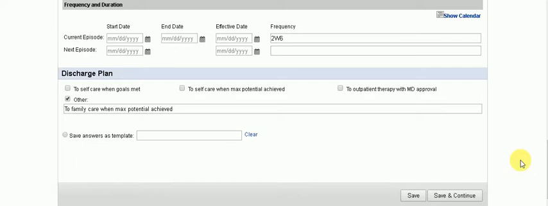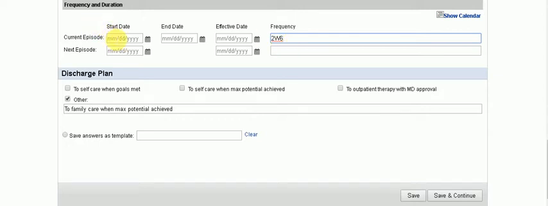So we will be continuing the training in the frequency and duration part of the evaluation. This is a guideline on how the quality assurance department of Theramax Staffing is going to approve your note. This is for the initial evaluation for the adult population. For the adult population, you need to fill out the start date, end date, effective date, and the frequency. If one of these four requirements is missing, Theramax back office will return your note.